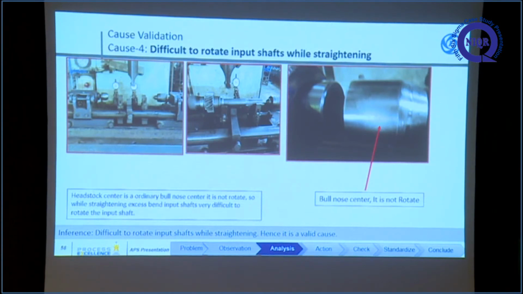Why? It's because the S-stack center does not rotate. It is a rigid bull nose center, it does not rotate. Only the tail-stack center rotates. So the input shaft which has high deflection, the 200 micron deflection, is very difficult to rotate. The associates cannot rotate the shaft and simply put it in rejection.